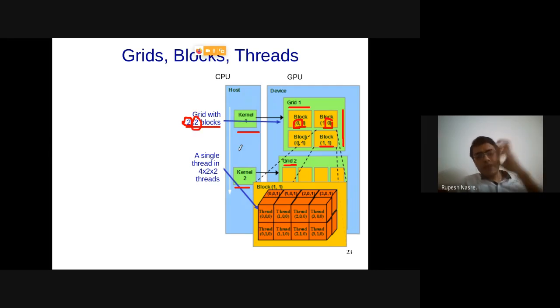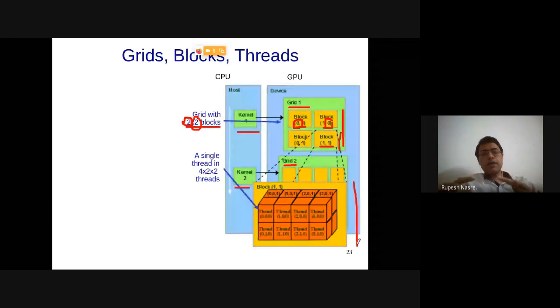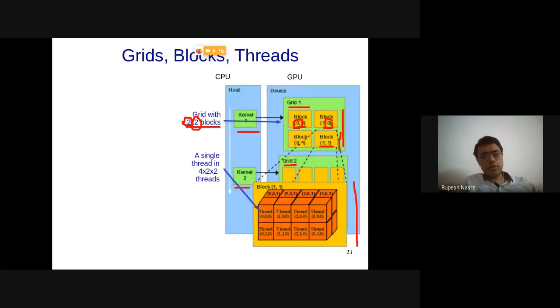Okay. Within the block, for example, I am just taking out this particular block 1 1 here, which is getting expanded and shown here. This is the complete block, which means that these are all the threads within that block, right? And similar setup is going to get repeated in the other 3 blocks.